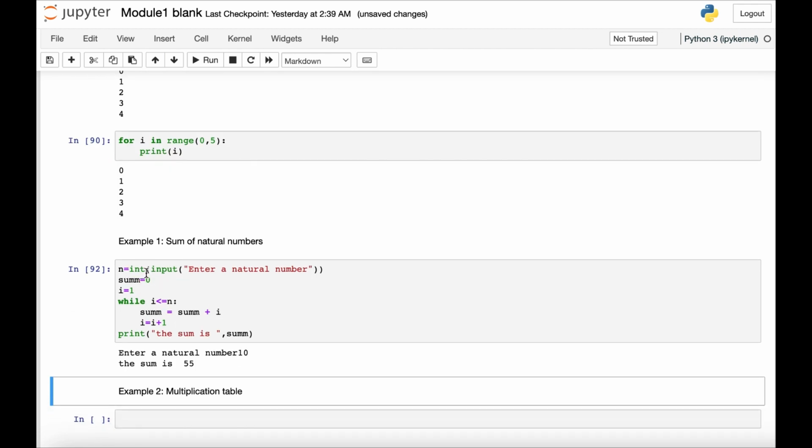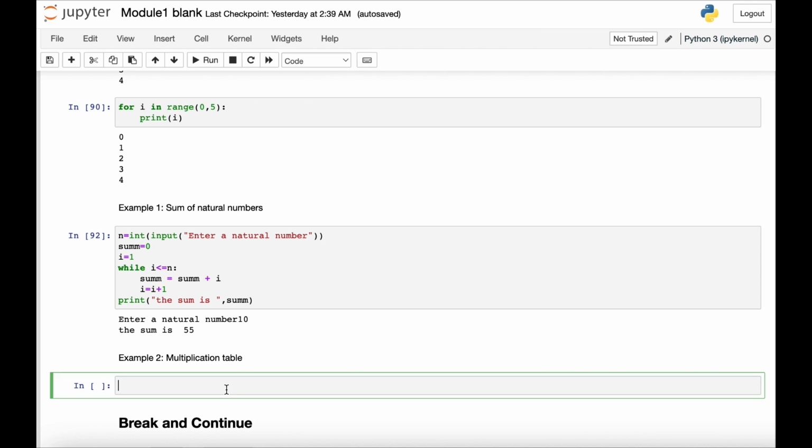Now let's evaluate the code. First of all, the user will input the number, and initially the sum will be 0 and i will be 1. And then sum will be sum plus i, meaning the first value, because i is 1 here, and then now i will become 2. Now the sum will be the previous sum plus the value of i, that is 2. So initially 1 and then 2, and then i will be 3 the third time, then sum plus 3 will be added, and so on. So it will keep adding the number.